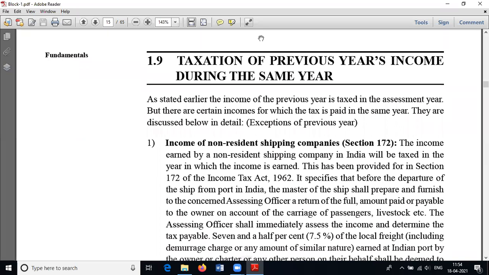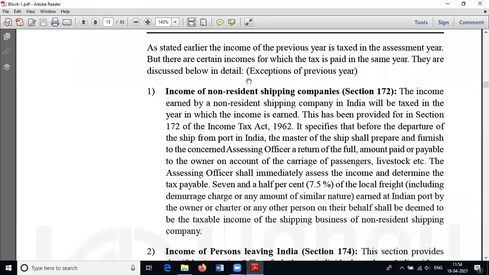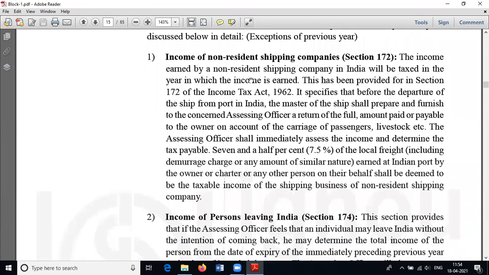Okay, then we can familiarize ourselves with the persons who have to make accelerated assessment. The first one is income of non-resident shipping companies. Suppose a ship commences its journey in February or March or April, and it sails to so many regions. It covers so many countries, so many ports.